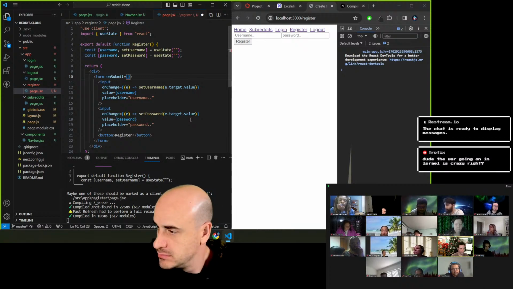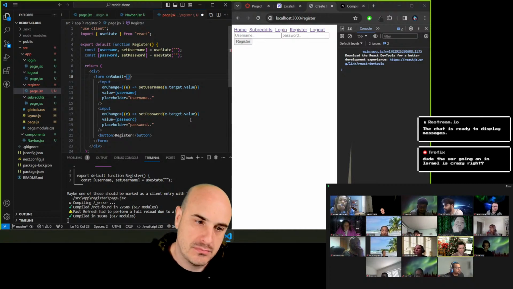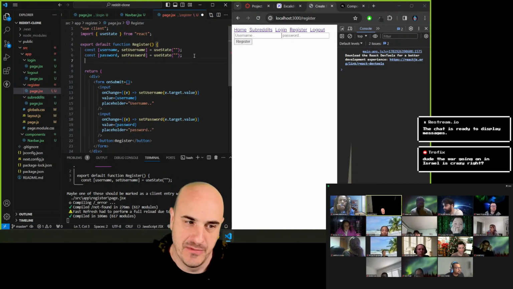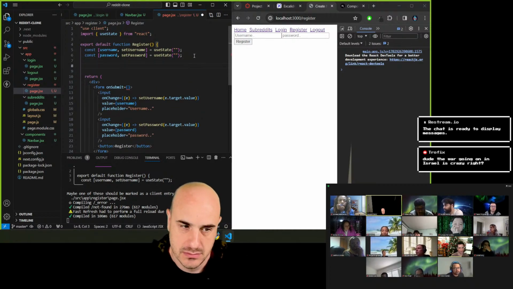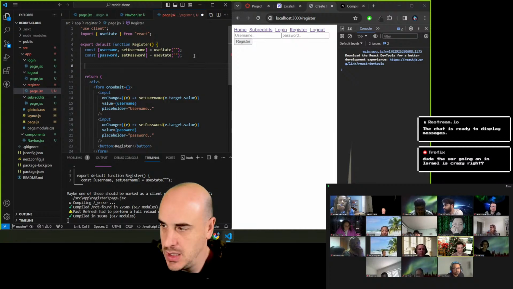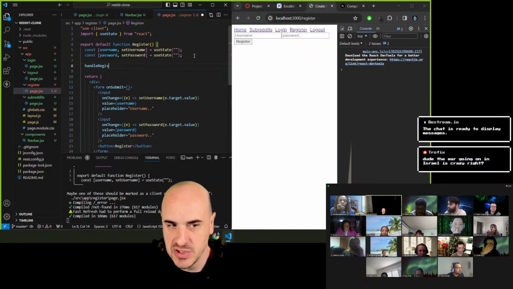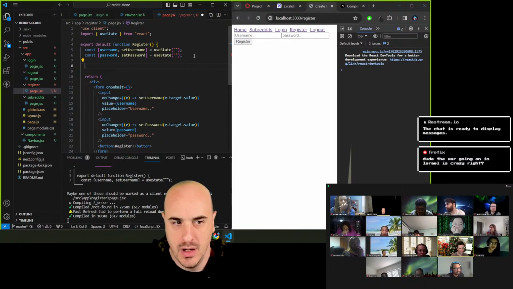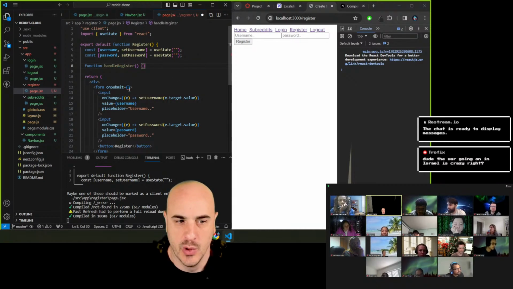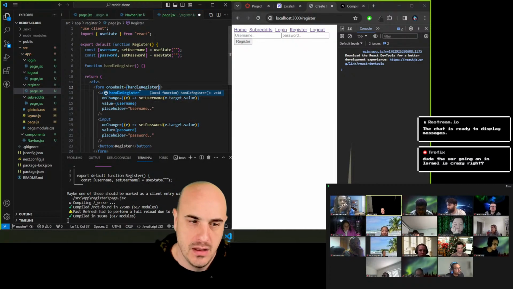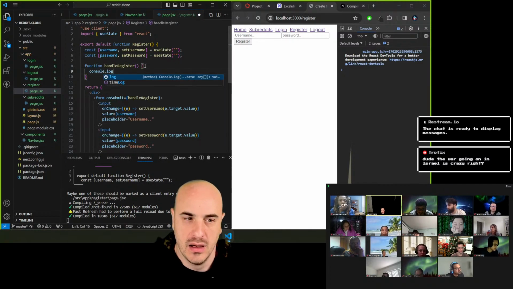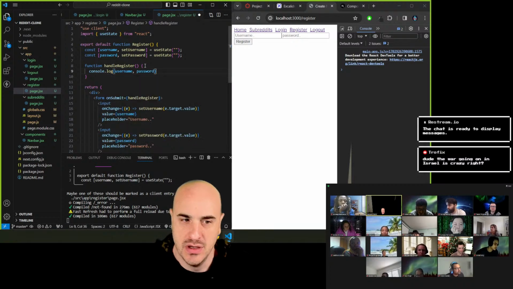And then on submit, you want to see the username and password. So let's define this outside though. What's a good name for this function that should be called? Handle submit, handle button... register, I'm going to call it. Or handle register. Yeah. So function handleRegister. And then here we'll point that to here. And then I just want a console.log of username, password to know that it's working.